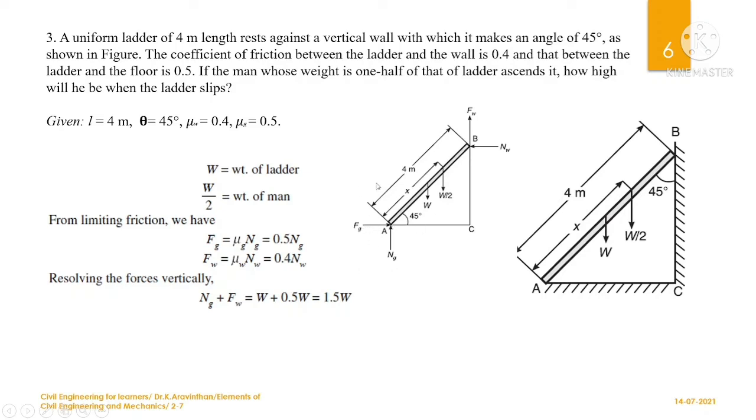After drawing this free body diagram, you can take Ng upward as plus, and Fw also upward as plus, and W and W by 2 acting in the negative direction, equal to 0. Taking the negative component outside the equation, you get W plus 0.5 W, which is 1.5 W. So Ng plus Fw equals 1.5 W.